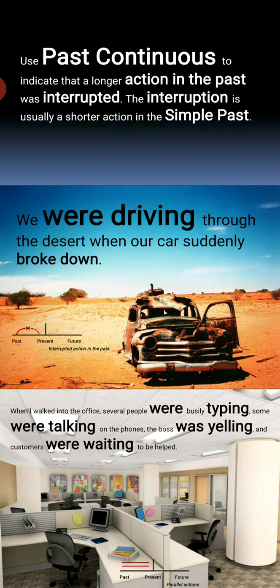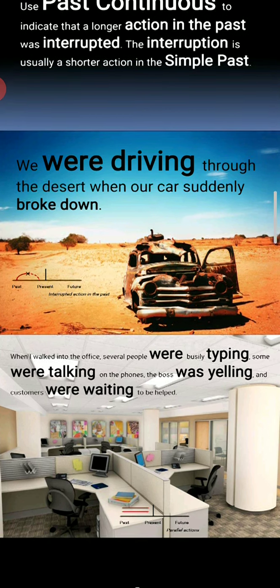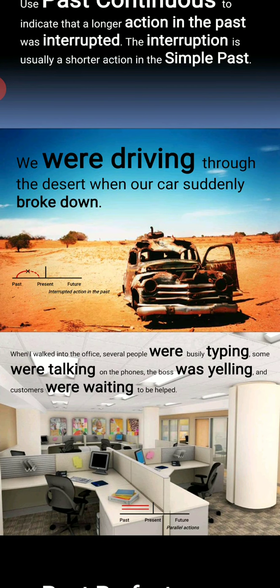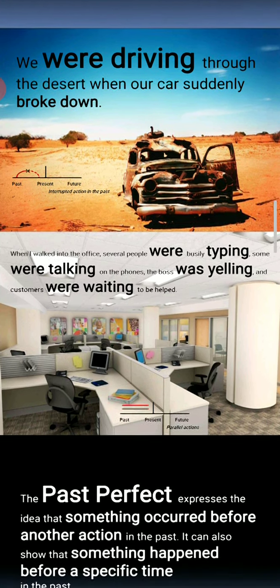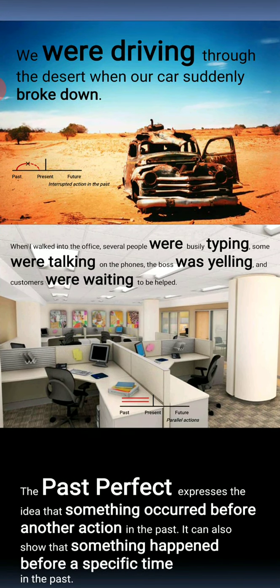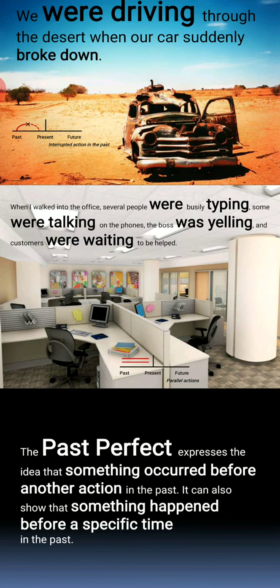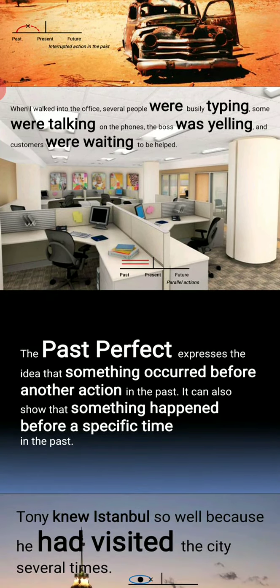When I walked into the office, several people were busily typing, some were talking on the phones, the boss was yelling, and a customer was waiting to be helped. Now this is the past continuous tense. That is, past continuous is an action which is in progress in the past. What is the rule? Subject plus was, were plus the ing form of the verb.